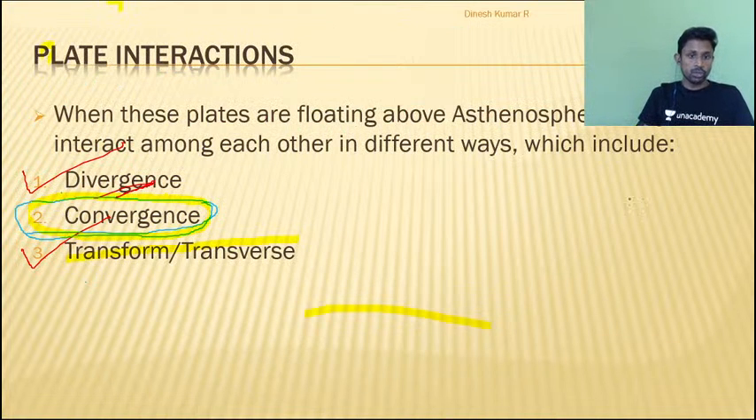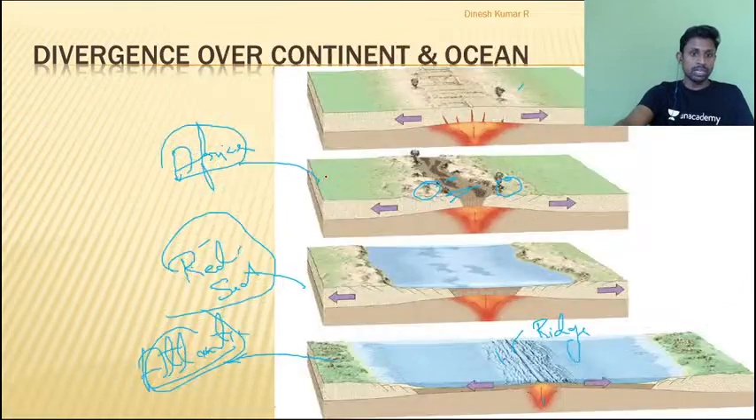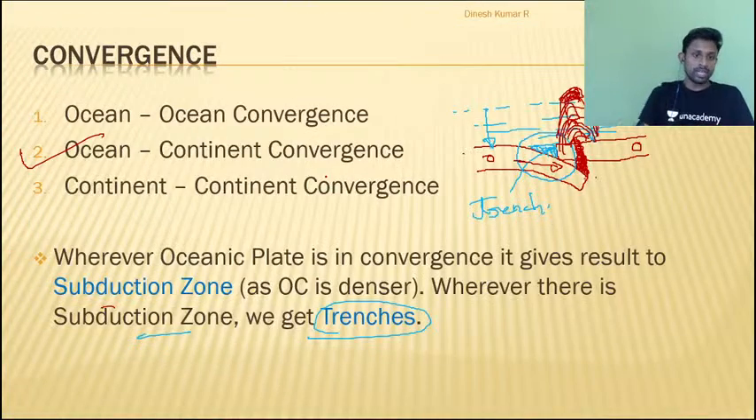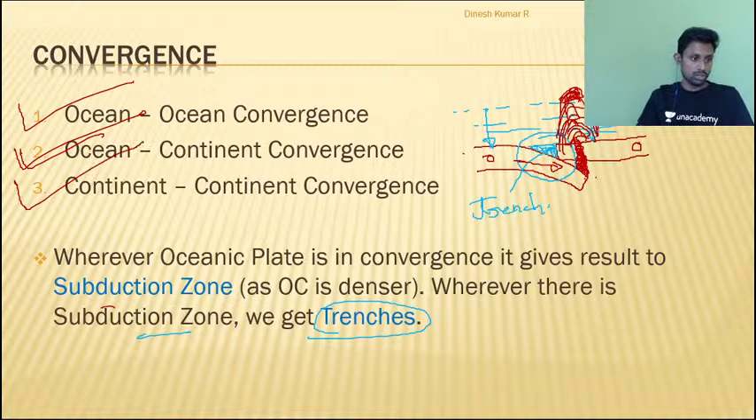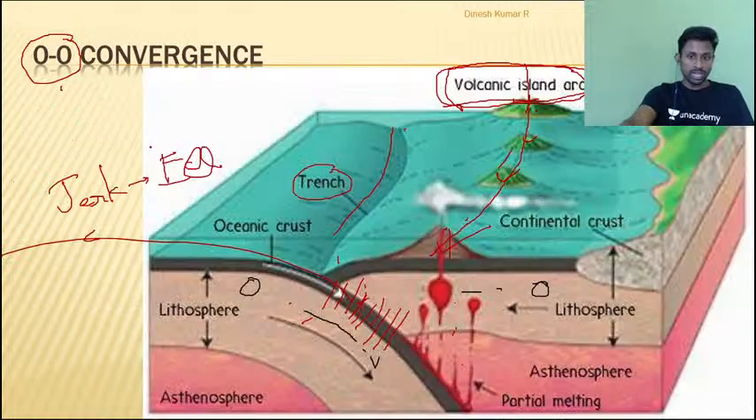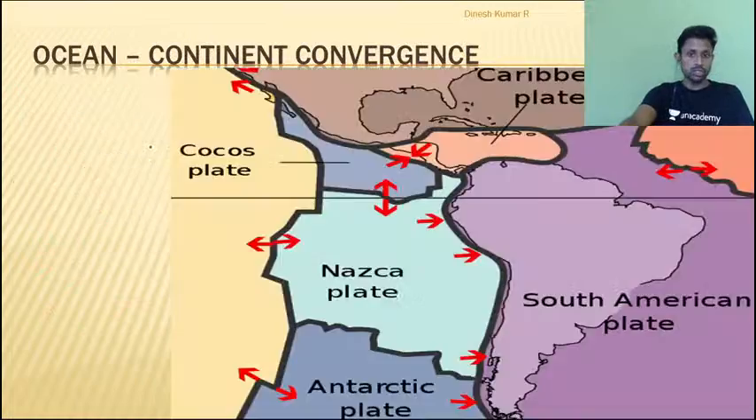So yes, we took this area today, that is convergence boundary interaction, and within convergence boundary interactions I have taken three types: ocean convergence, ocean continent convergence, and continent convergence. So I hope this much is clear. If you have any doubts, you can ask, else I can stop the class here.